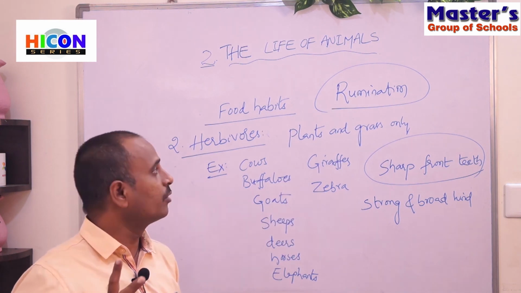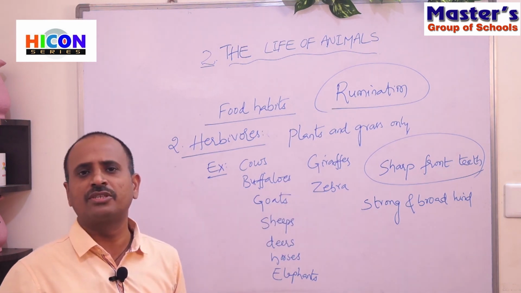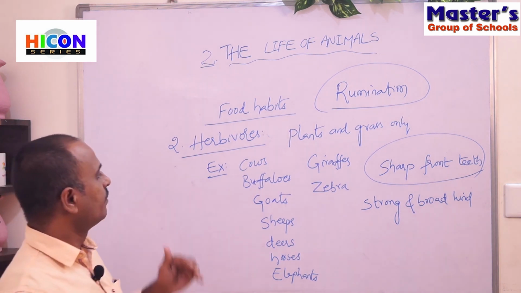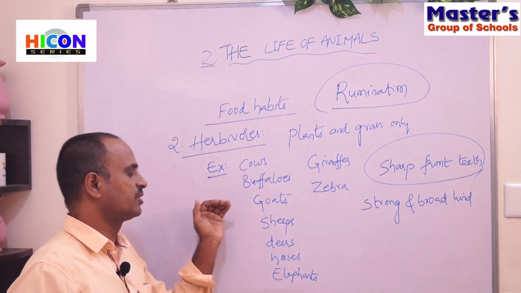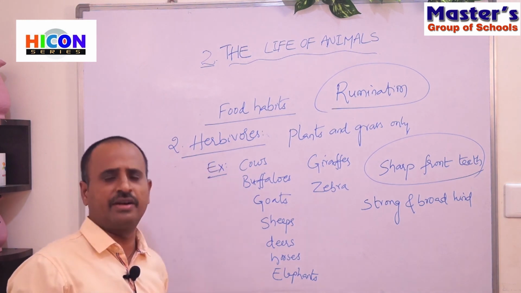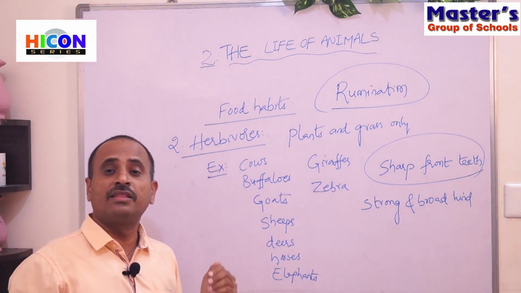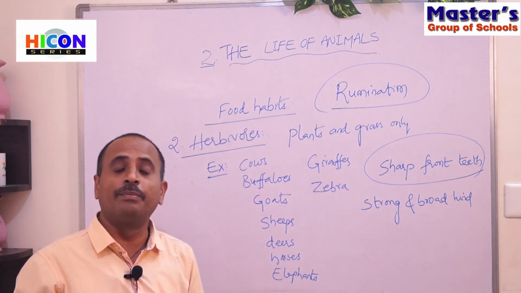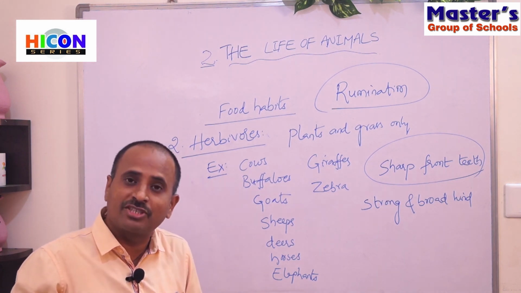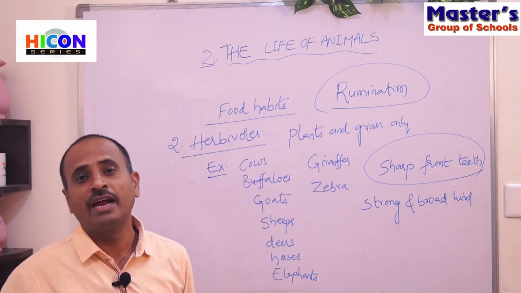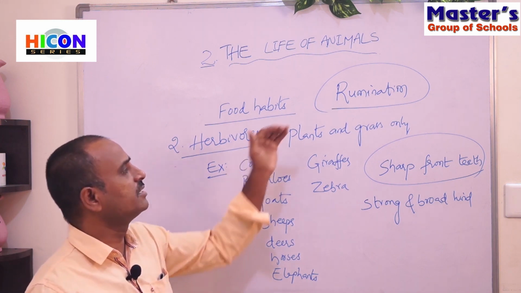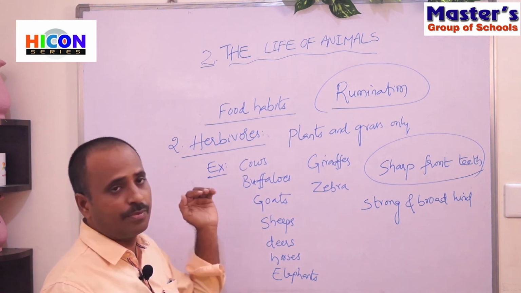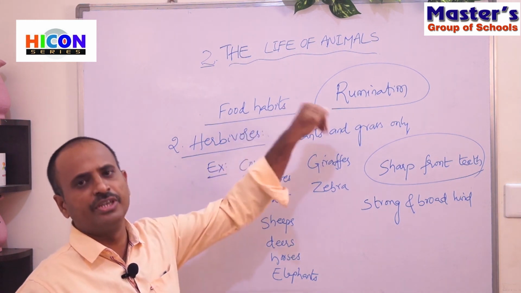The animals that do this are called ruminant animals. The ruminant animals are, for example, cows, buffaloes and goats, because they can quickly swallow the food and again bring back their food from their stomach into the mouth and chew it later. This process is called rumination. So some animals have the capability of doing this rumination.